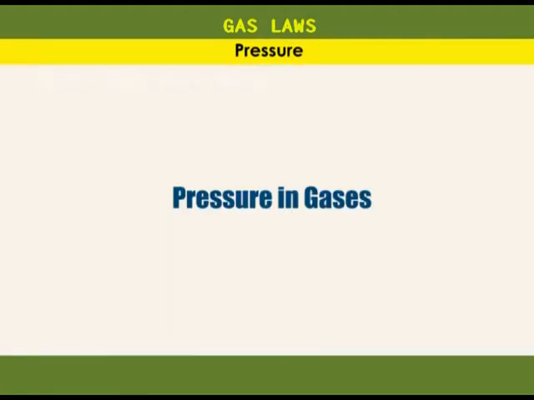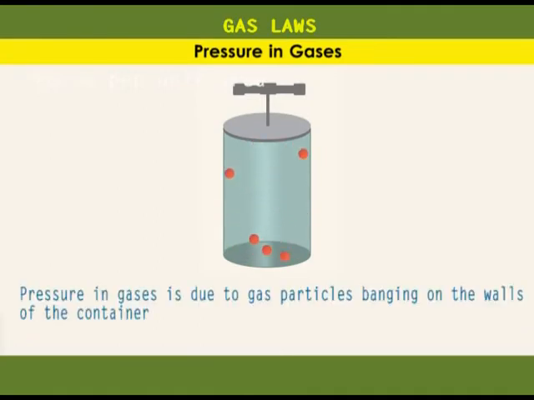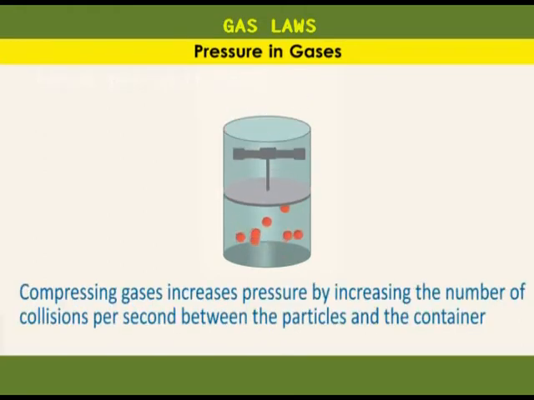How about pressure in gases? When gases are confined in a container, their particles move around, colliding with one another and with the walls of the container. By colliding with the walls of the container, the particles exert pressure on this container. Remember, gases too have weight. When we press down the piston, we increase the pressure. Why? Because by reducing the volume, we increase the number of collisions per second between the particles and the walls of the container.